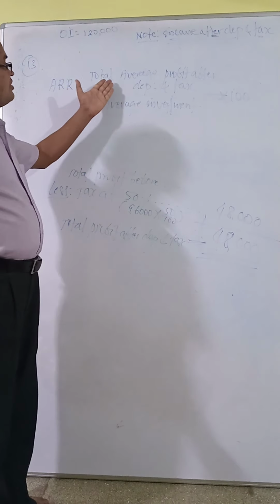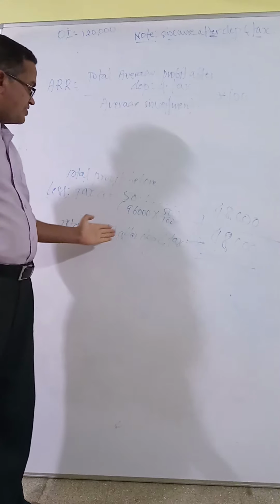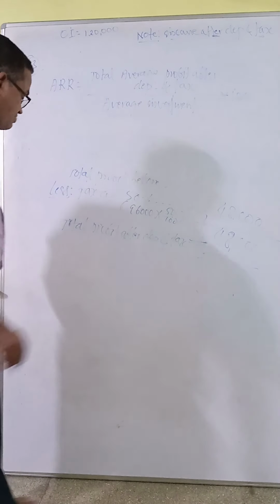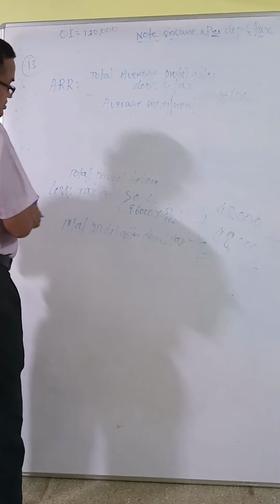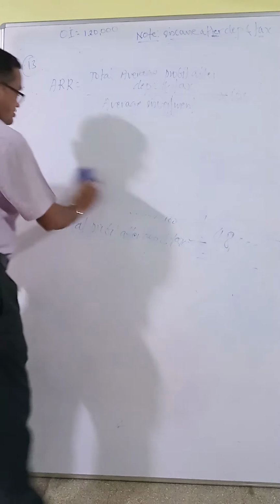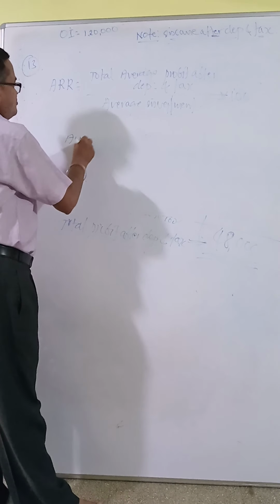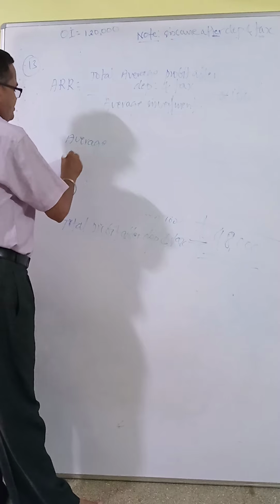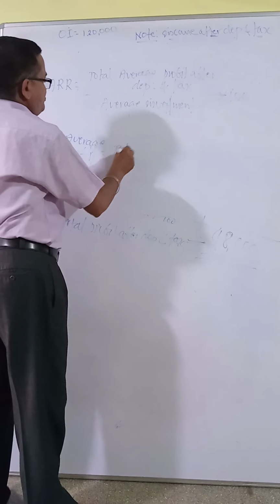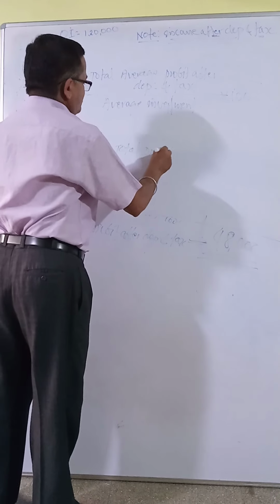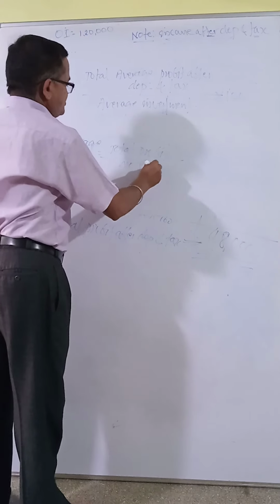Now we want the average profit after depreciation and tax. We have the total profit, and we want the average of this total profit. Average profit equals total profits divided by number of years.